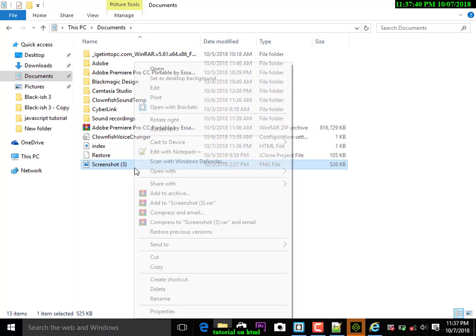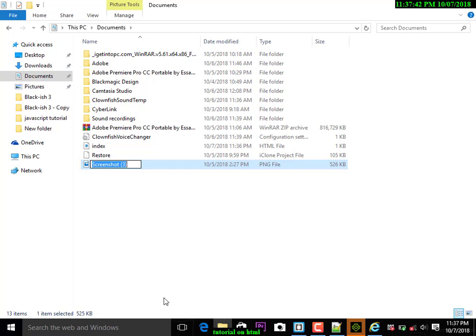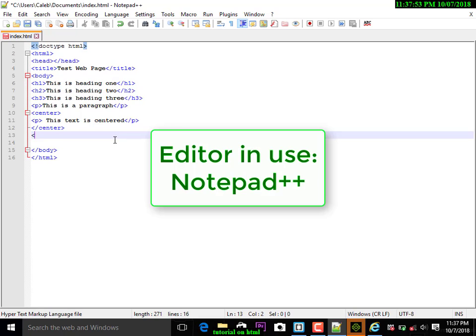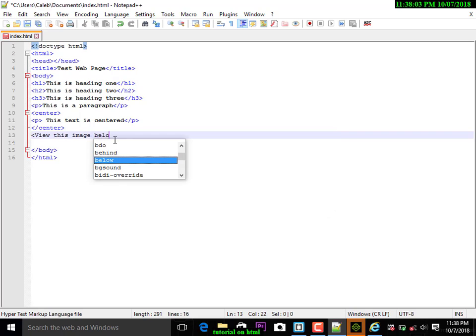We're going to rename it as image, just a simple rename, and insert it in our web page. I forgot to mention, we are using Notepad++. You can use any other text editor for your work.